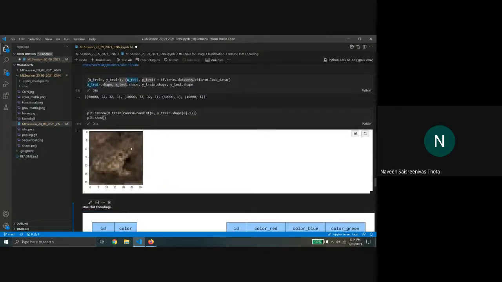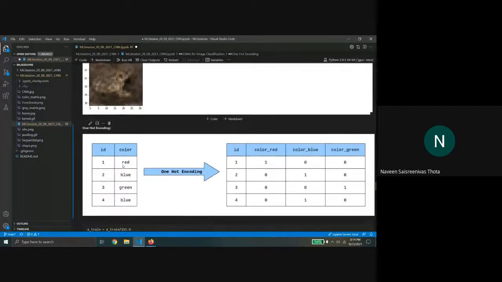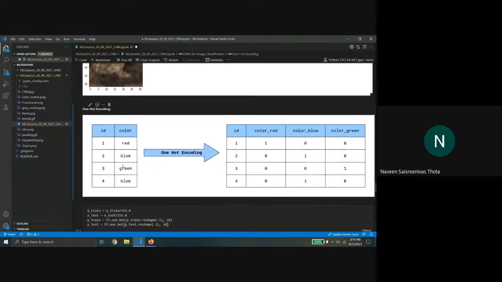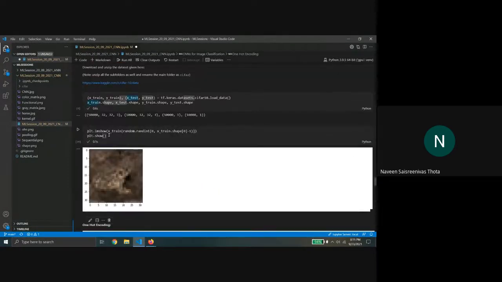So, yeah, approximately you can say that it is a frog. Okay. So we'll continue from here. And so what happens is, let me just show you how the data looks once I read it.